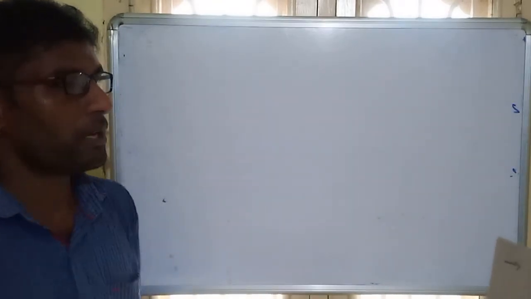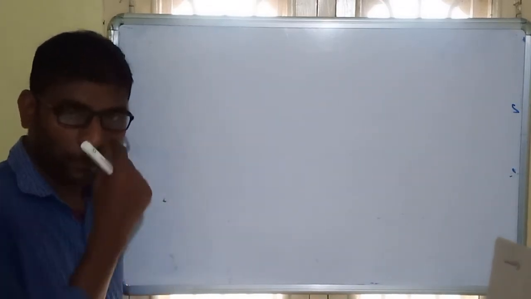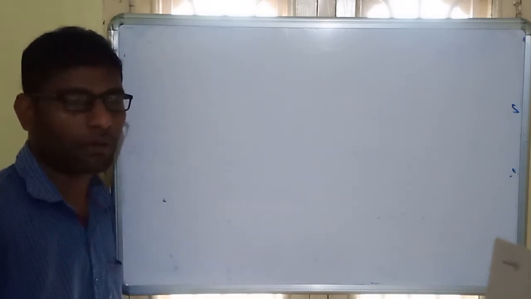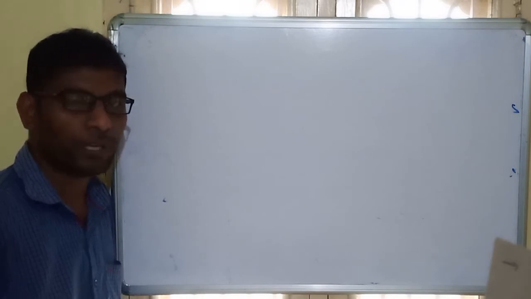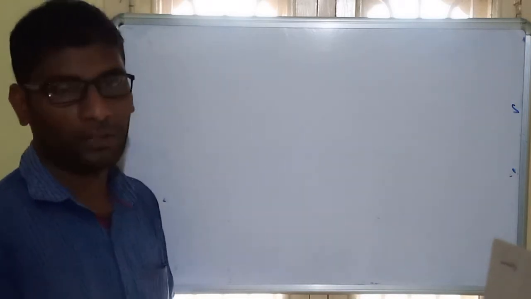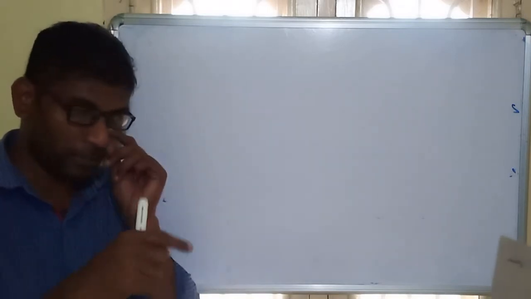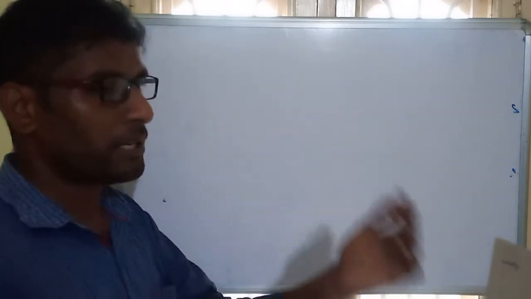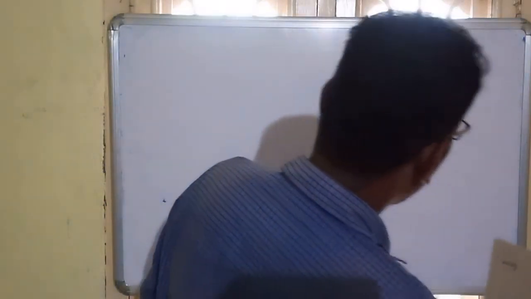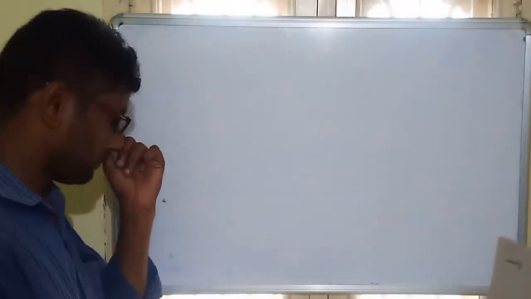In enthalpy of formation, we have read that it is the amount of enthalpy change during the formation of 1 mole of product from its naturally or freely occurring elements. So from the free elements, we are forming 1 mole of product. So how much energy is changing? That is called enthalpy of formation. We are taking the naught above, that means standard. So standard conditions are 298 Kelvin, 1 bar pressure, and 1 molar concentrations. These are the standard conditions.